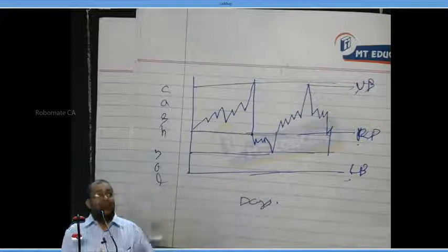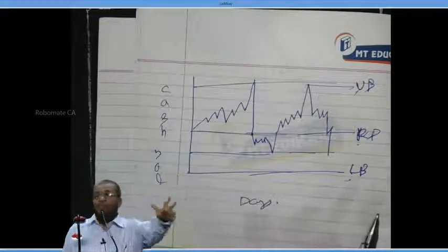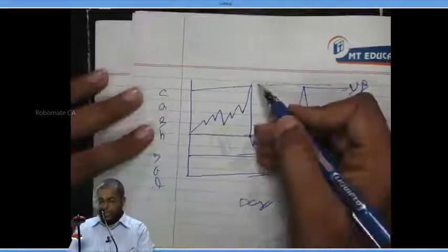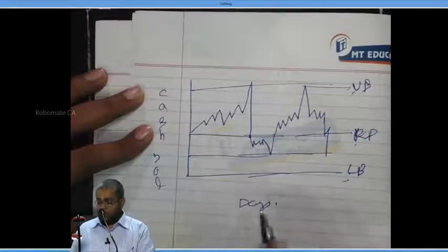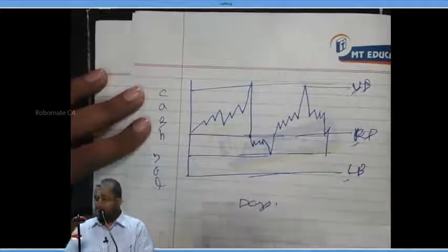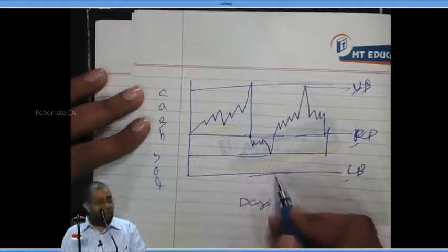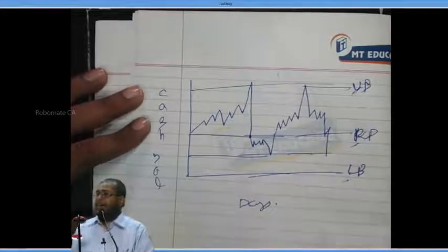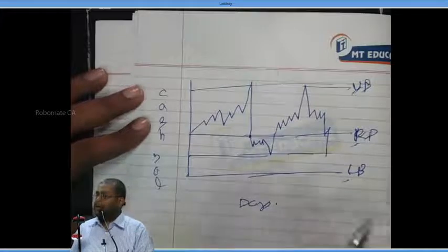When he gets a red alert. When cash touches above the upper bound, what should he do? He should invest. How much should he invest in securities? So much that the cash balance comes back to the return point. Now, when the cash balance touches the lower bound, what should he do? Sell. How much should he sell? So that it reaches back to the return point. Yes or no?